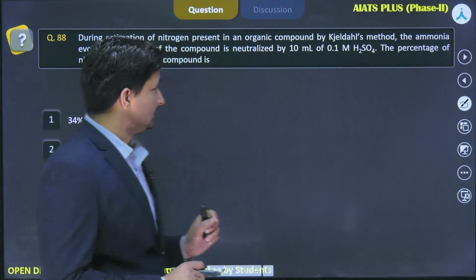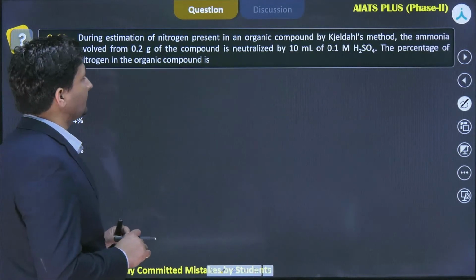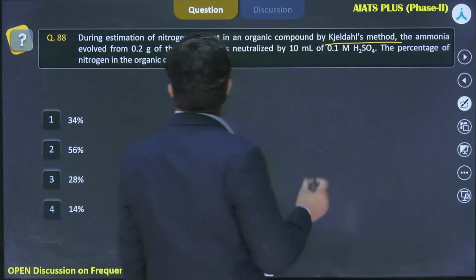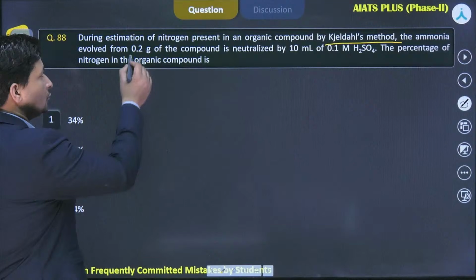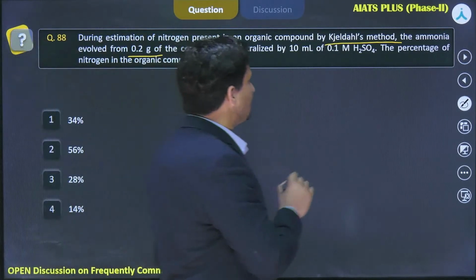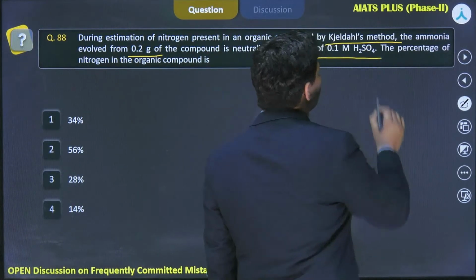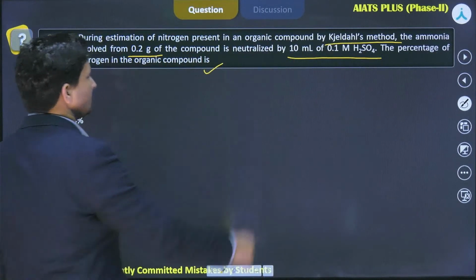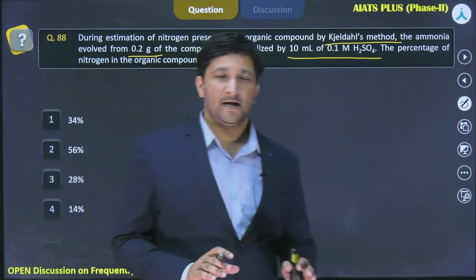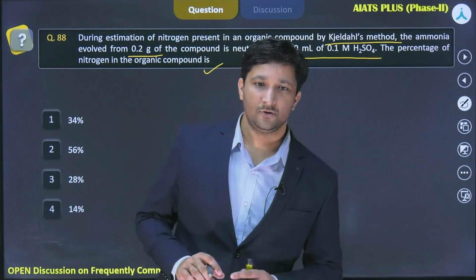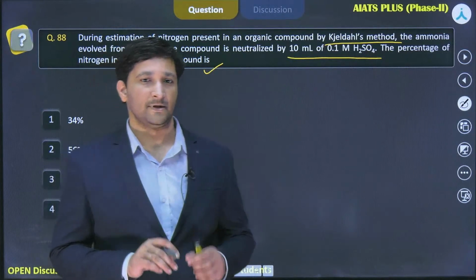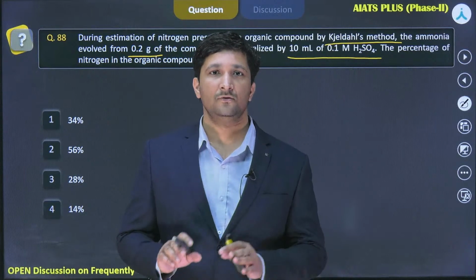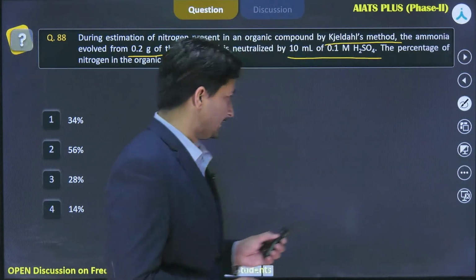Now have a look here. In the question: during estimation of nitrogen present in an organic compound by Kjeldahl's method, the ammonia evolved from 0.2 gram of the compound is neutralized by 10 ml of 0.1 molar H2SO4. The percentage of nitrogen in the organic compound is? So the Kjeldahl method is very important here. First of all, we are going to understand what reactions take place in the Kjeldahl method, and what the principle behind it is.